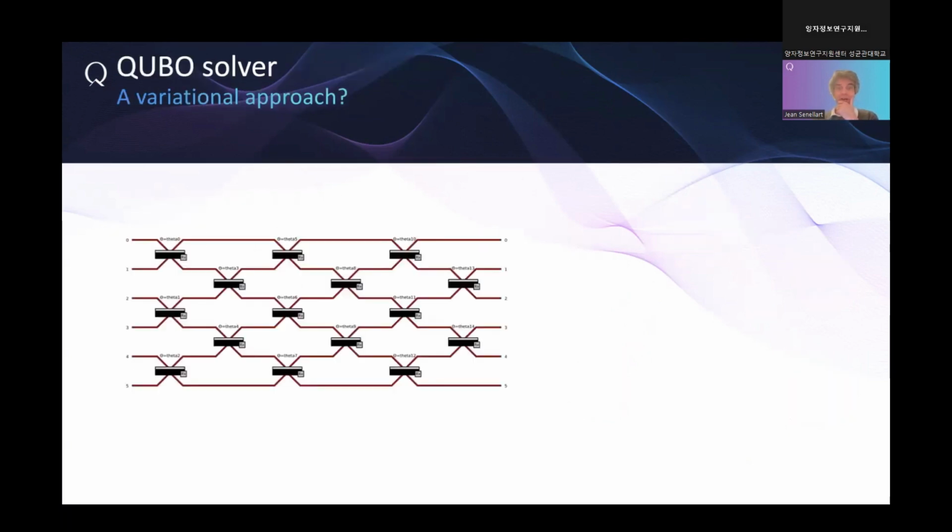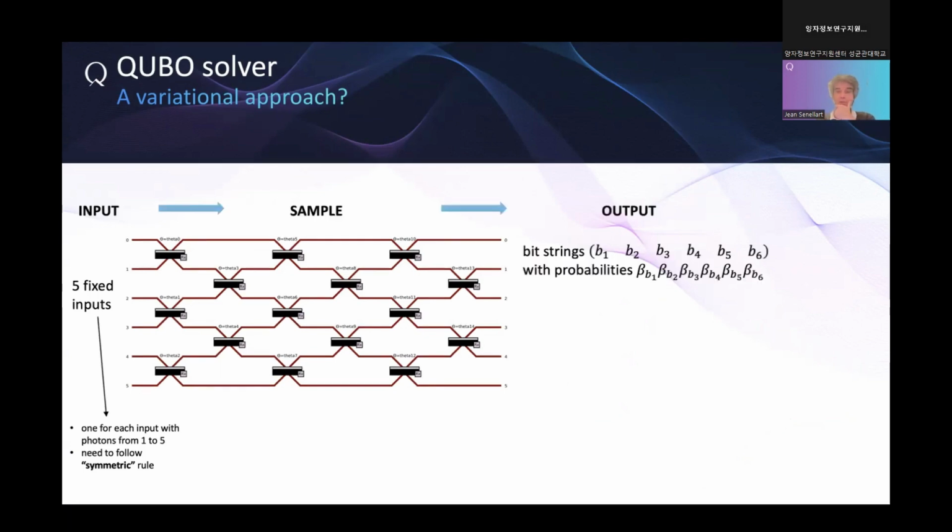And the idea is how we'll make a variational approach with that. So the idea is that we are taking some generic circuit. I will go into more detail tomorrow, but we are sending photons in input. It produces some output, and with my output, I would like to map that to a bit string. So there are multiple ways to do that. For instance, I can say that if I have a photon in mode n, it is bit string n. So I will send photons here, and I can have 0, 1 natively, looking at my distribution of photons here.